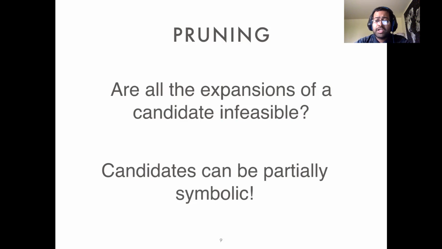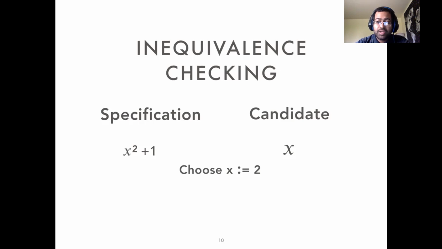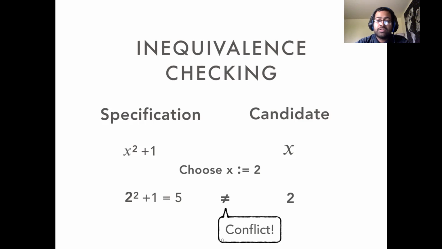Let's look at a simpler equivalence checking problem first, which is equivalence checking for concrete candidates. We have a specification x squared plus 1 and a candidate which is just x. Now, showing that x is inequivalent to x squared plus 1 does not require a solver. We can just choose an input, for example, 2. And if the outputs are different for any input, we can conclude that the candidate is inequivalent to the specification.